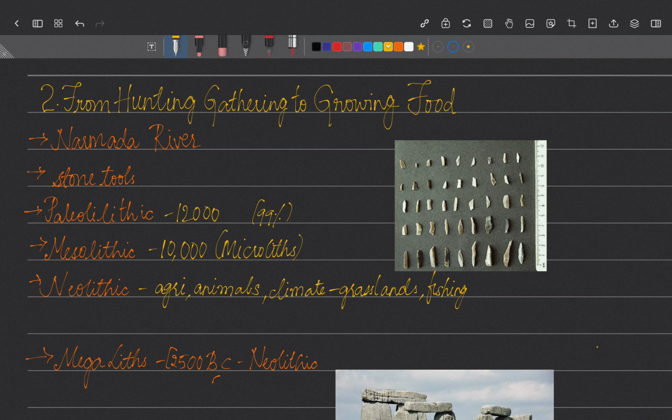Hello. In this NCERT series, we'll go to the next chapter, from hunting gathering to growing food. In the previous chapter, we have seen that on the banks of river Narmada, they were hunter gatherers. They used to collect fruits and forest produce and they used to hunt animals. And we have also seen Suleiman Khirtar hills, what people did there, and we have seen Vindhya mountains and Garo hills and people who have settled there, and also some of the sites of early civilizations.